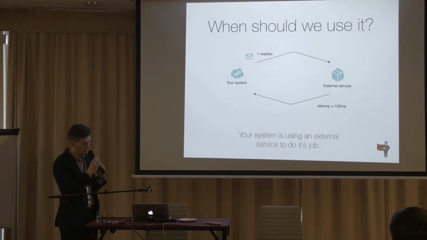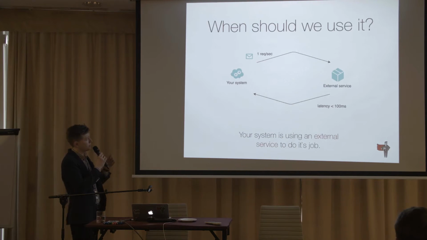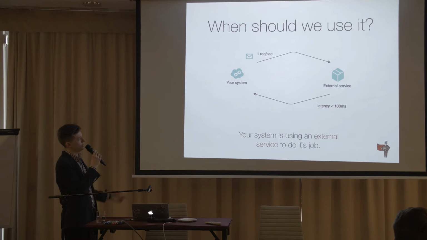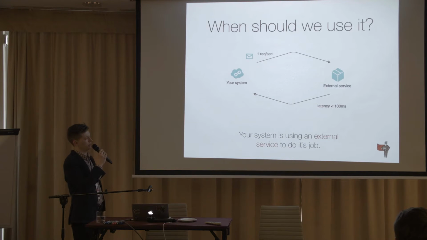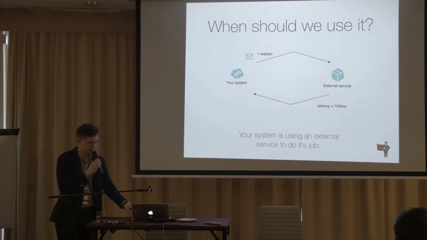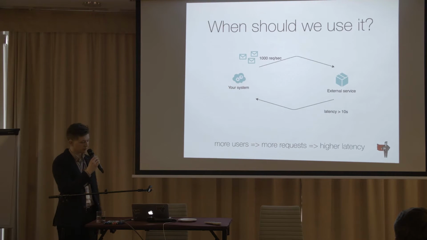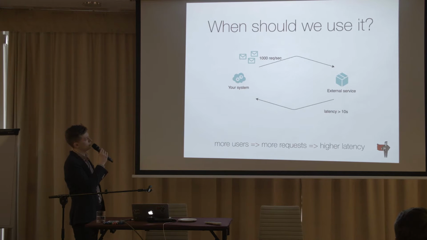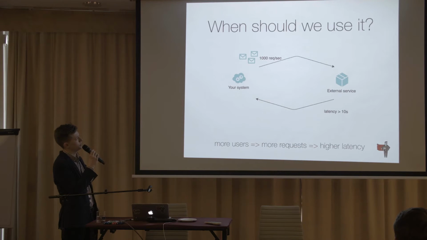So, when should we use it? We can imagine our system and an external service, and when we are making one request per second to this external service, the latency can be lower than 100 milliseconds, so we are using this external service to deliver our job. What would happen when we, for example, make 1,000 requests per second, because we have many users on our side, and in our domain we can't communicate with this external service asynchronously? We need to do it synchronously.